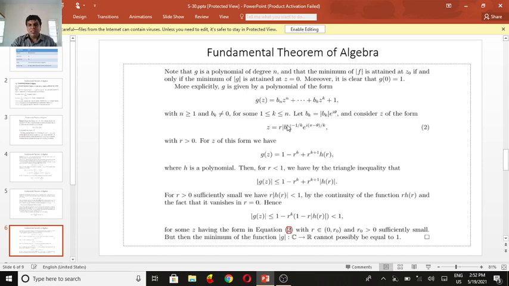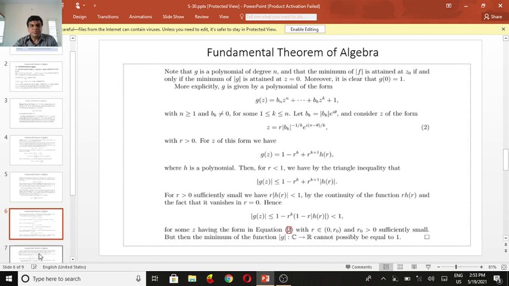So for some z having the form in equation 2, with r belonging to the interval 0 to r0, where r0 is sufficiently small and positive, the minimum of the absolute value of g cannot possibly be equal to 1. This gives us the contrapositive form.